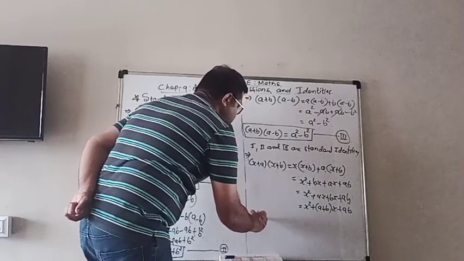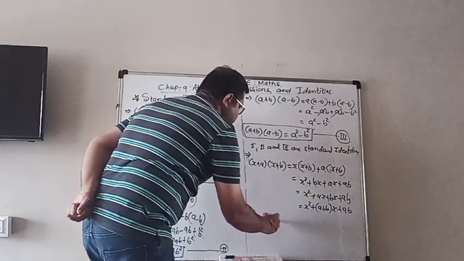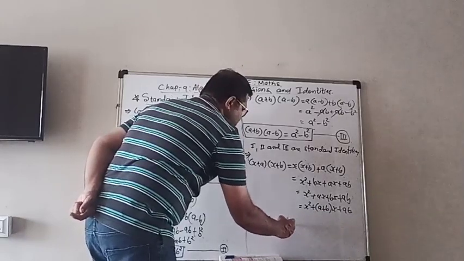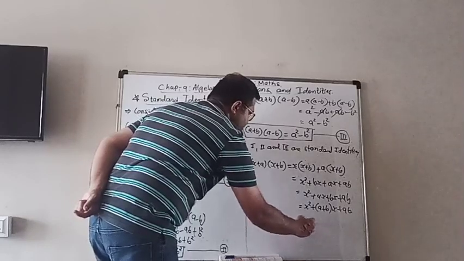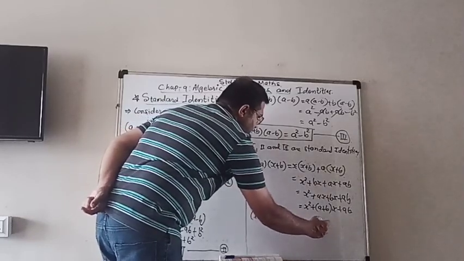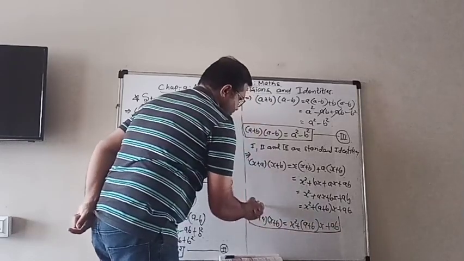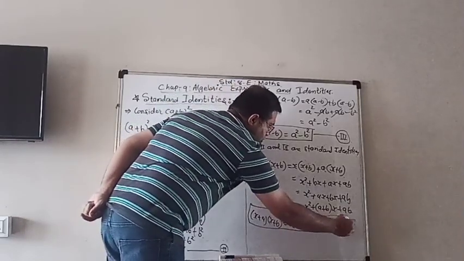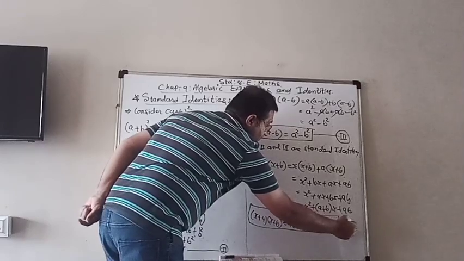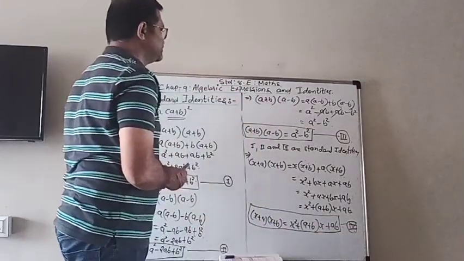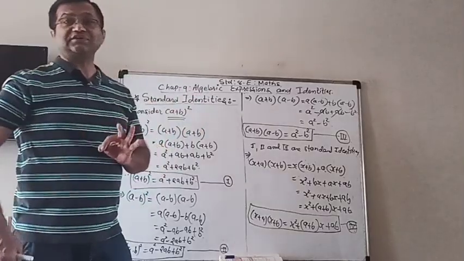Therefore, we get this fourth identity: x plus a, x plus b is equal to x square plus (a plus b)x plus ab. That is your fourth identity.